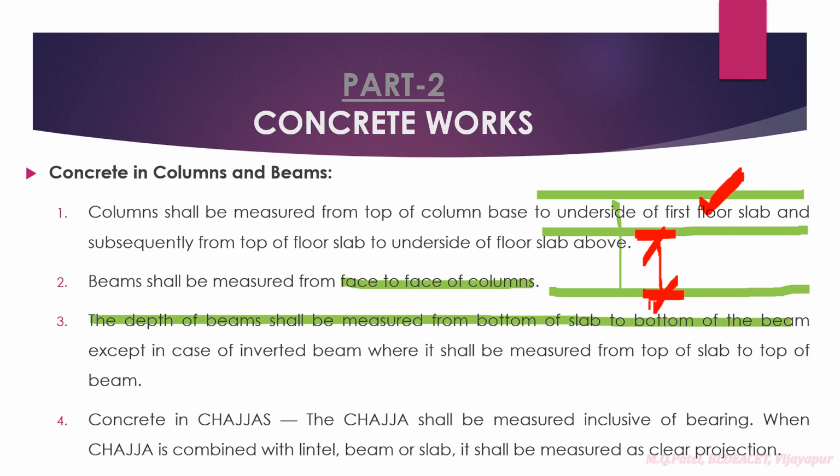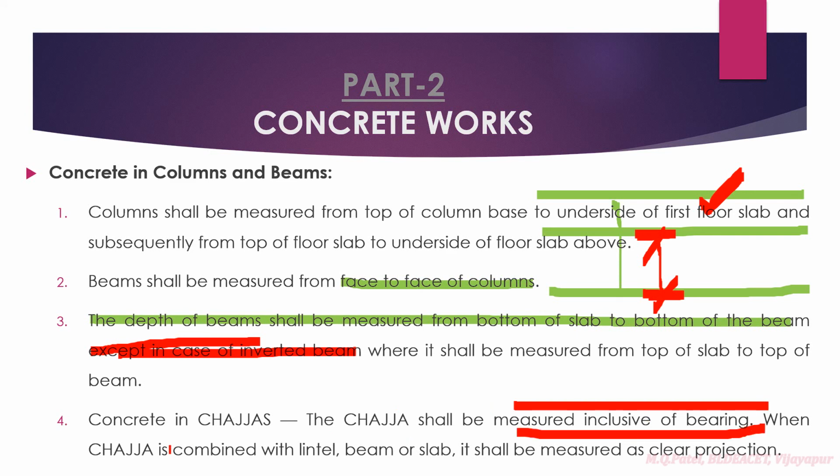When it comes to the depth of the beam, it is from the bottom of the slab to the bottom of the beam, right? Sometimes we are going to have inverted beams. Sometimes if the floor height is very less, at that time we provide an inverted beam. That means this will be the slab, and above this we are going to have the beam at the top, right?